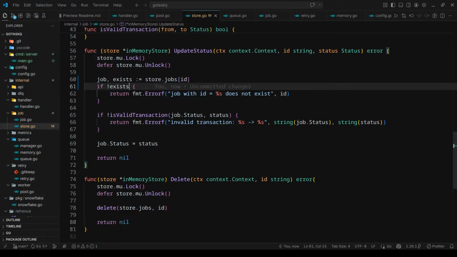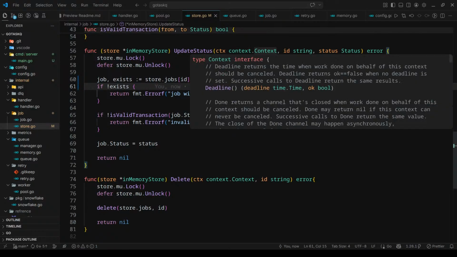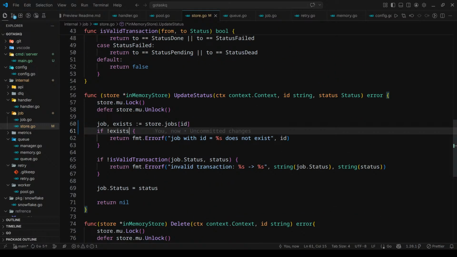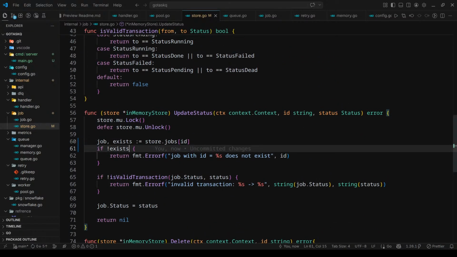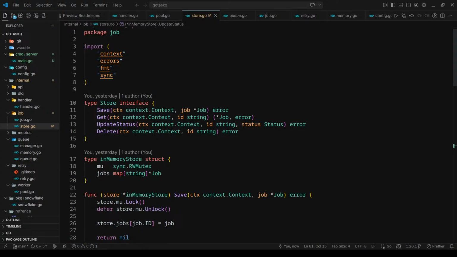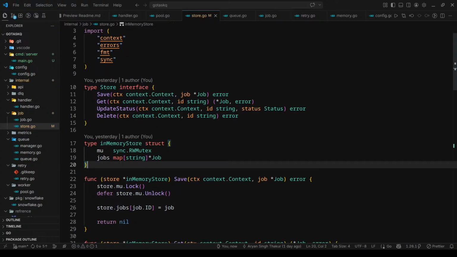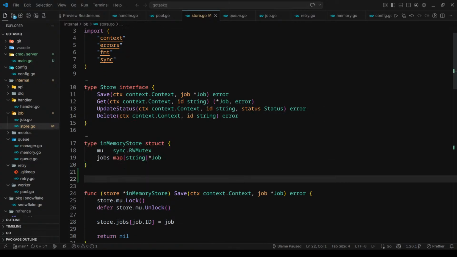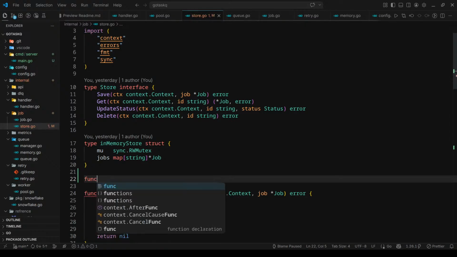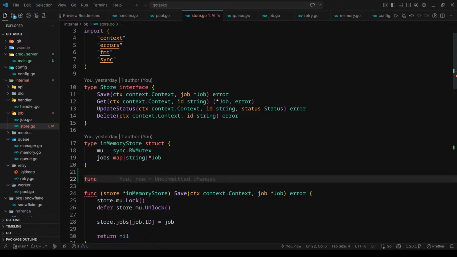Next thing we need to do is honor the contexts. We are currently not honoring the context. We are passing the context, but the contexts are not being honored. So what I can do is create a helper function that will validate whether the context given to me is all right or not, and if the context gets completed, it will return the context error. Let me write the function, then you will understand, I guess.